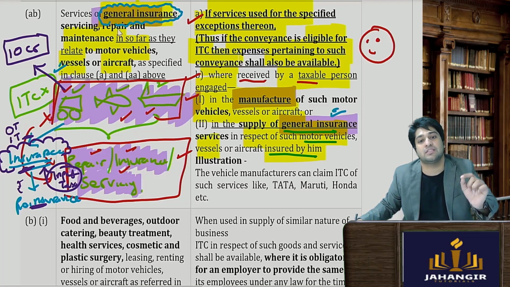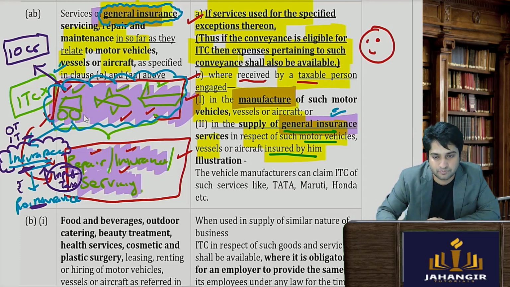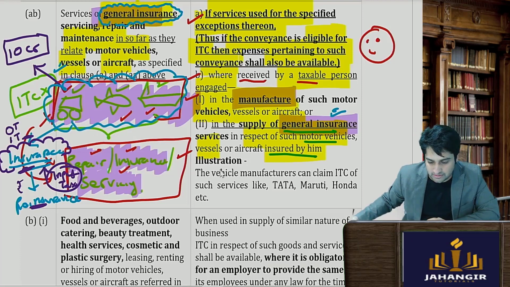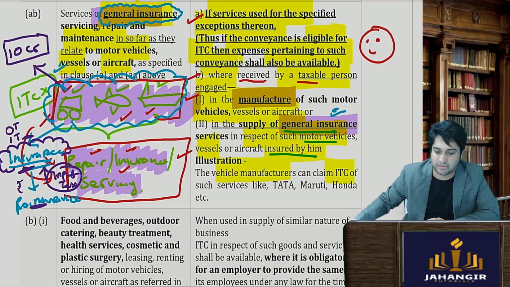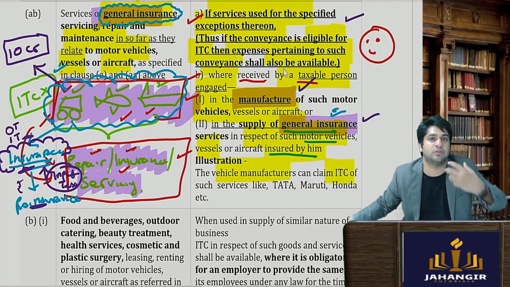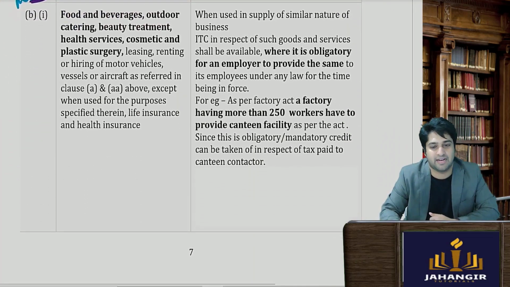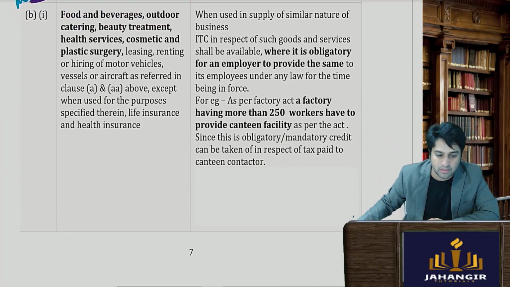So insurance company with respect to these goods, credit is allowed to them. Okay. So vehicle manufacturers can claim ITC, as we had seen. Manufacturers, insurance companies, and if the main product is allowed, all the expenses with respect to the main product is also allowed. This all has been added by the Finance Act lately.